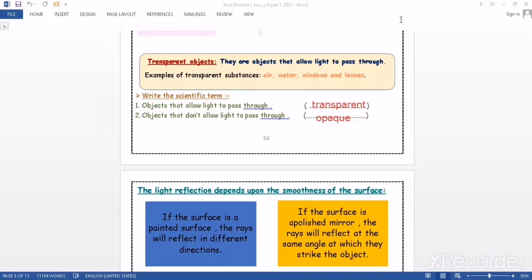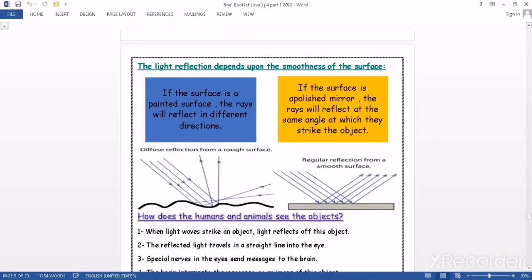Okay, now we have the second part, which is talking about when we shine light on a shiny or reflecting surface. We will find that the reflection depends on the smoothness of the surface. If we have something like a mirror, we will find that the mirror is smooth and on one plane, so it will reflect all the light in only one direction, which means with the same angle.